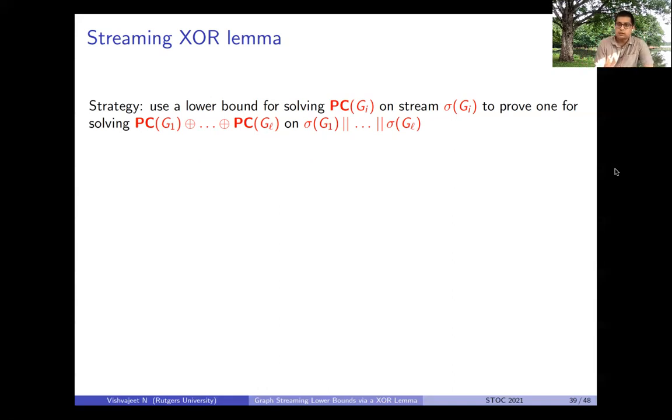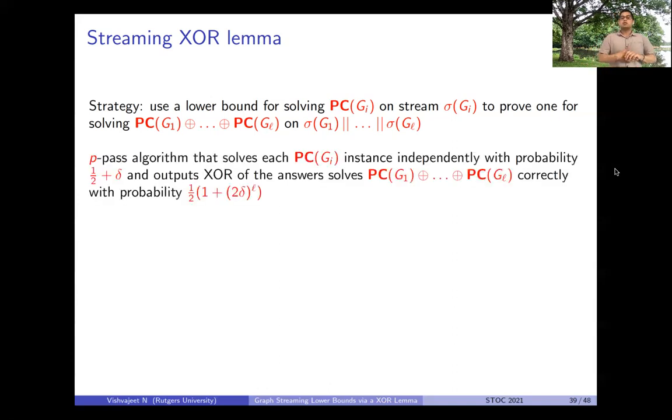Before we get to the lower bound, let's first talk about the algorithms that can solve this XOR of pointer chasing problem. Let's assume that we have a p-pass algorithm that can solve these smaller pointer chasing instances, and our goal is to use that algorithm to compute this XOR of pointer chasing problem. One way to do it is to just use that algorithm on each of these smaller pointer chasing instances and output the XOR of the answers.